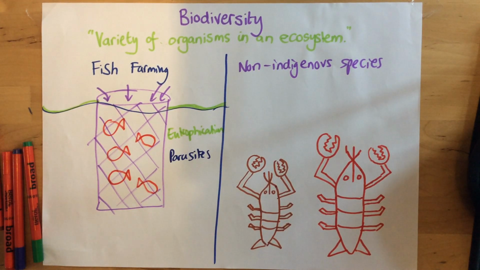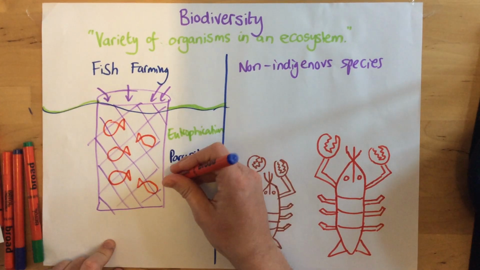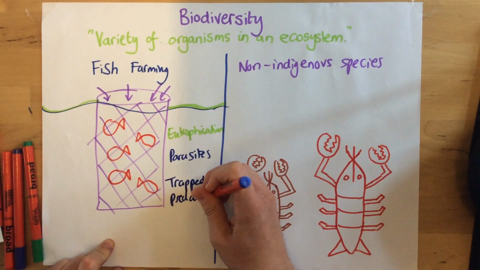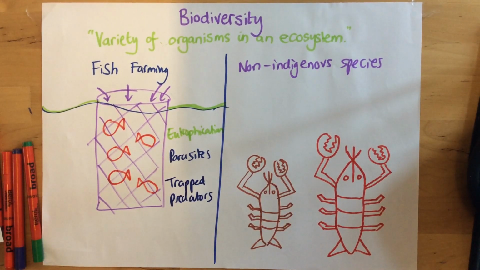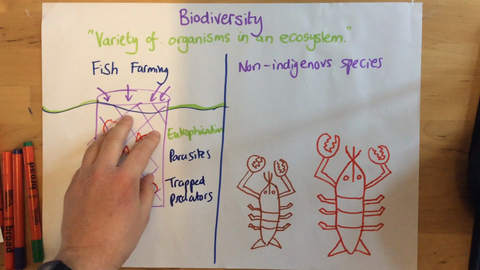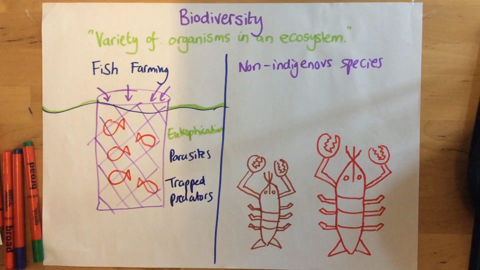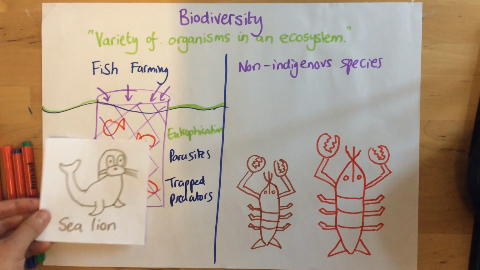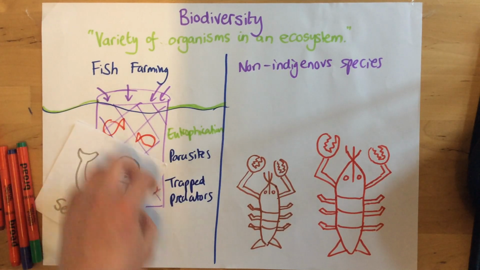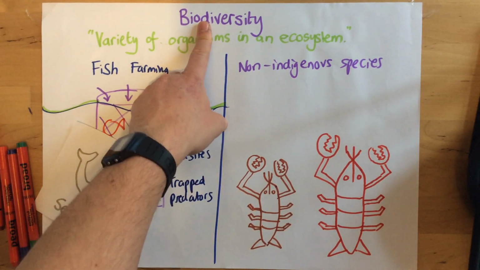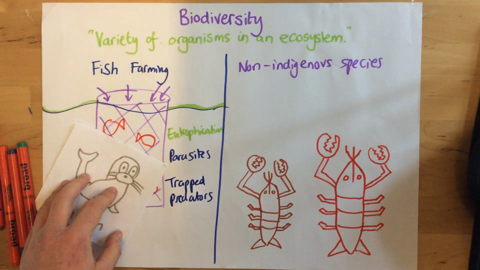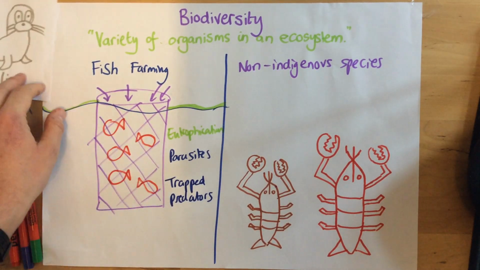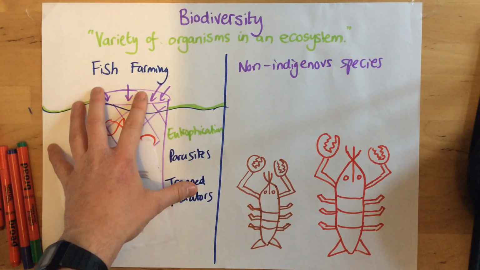The final problem is this: trapped predators. So remember, even though there are these nets, outside of the nets is open water. So predators such as sea lions can come along and try to catch the fish and actually get entangled and die within the nets. So again, that is going to affect the biodiversity. That's going to decrease the biodiversity by killing certain predators. So that is basically the negative impacts of fish farming.